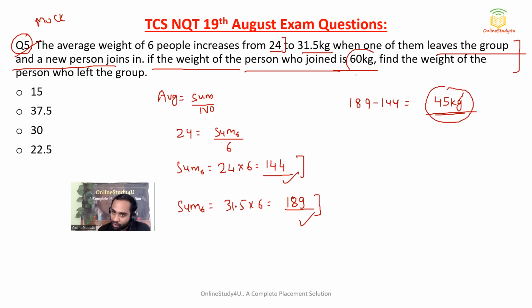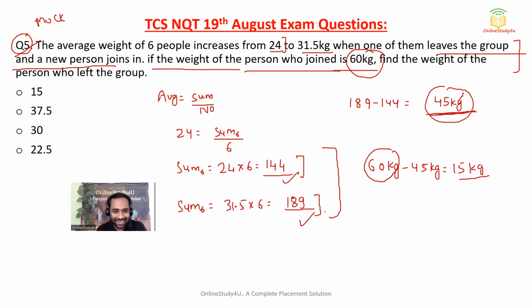And who has joined? A 60 kg person has joined. That means what basically has happened? One 50 kg person left and a 60 kg person joined. That is the reason 45 kg is increased. It is a logic based question, do not use much of your mind. See, it is very clear.